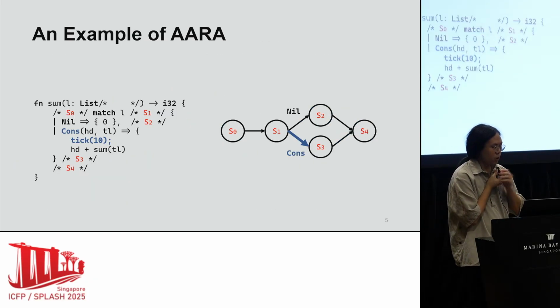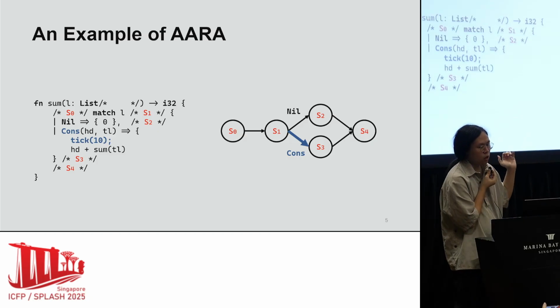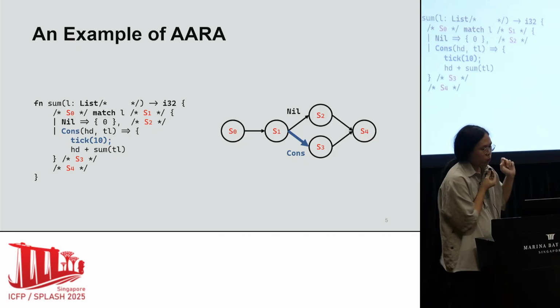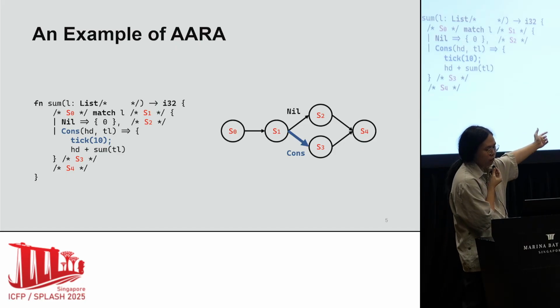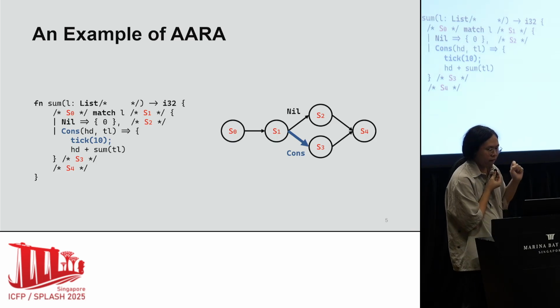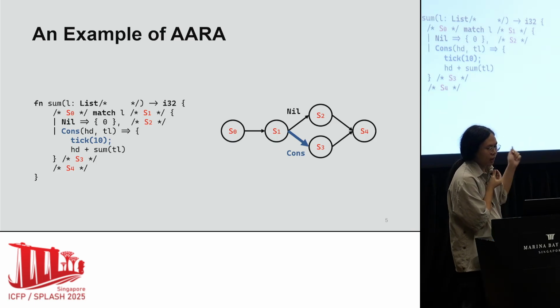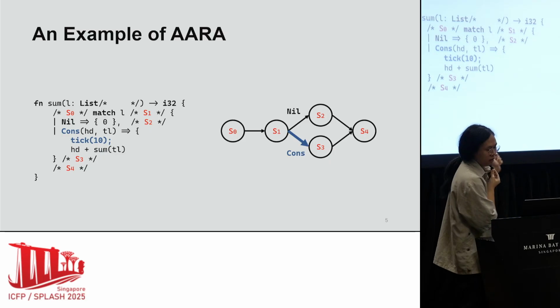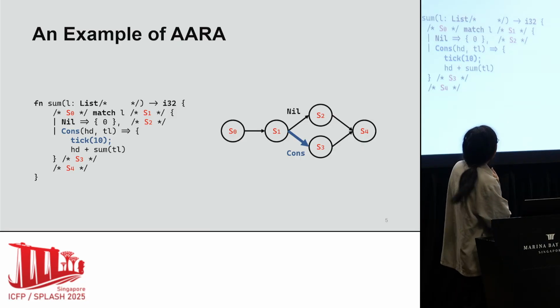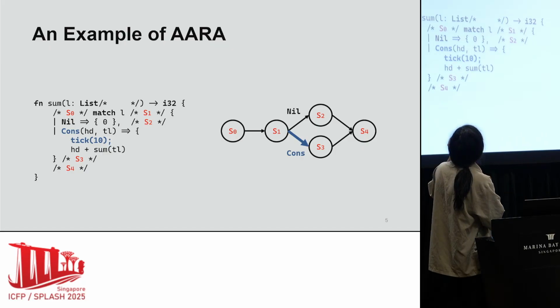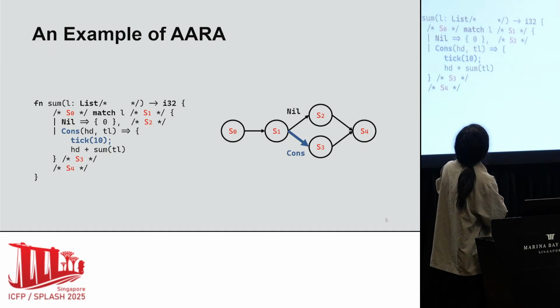For example, we define a recursive function over a list of integers in Rust to calculate the sum of all integers in a list. We plot the control flow graph on the right, where S0 through S4 identify program locations highlighted in the program. The tick statement in the cons case specifies a cost metric that each recursive call consumes 10 units of resource.